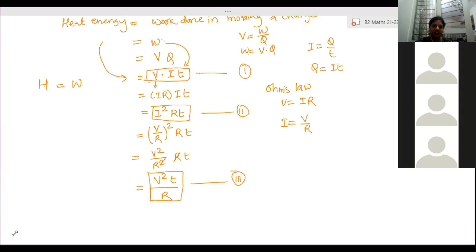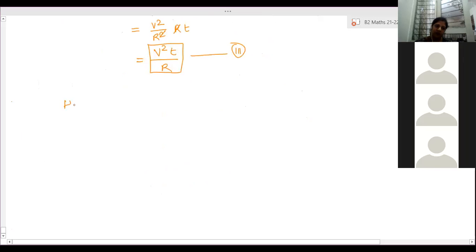So therefore there are three formulas for heat energy produced, that is also equal to work done, that is also equal to energy consumed by an appliance.